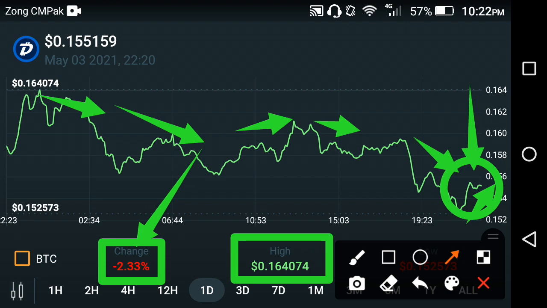Maybe it will reach 1 USD in the last half of this month. We can't say. It is cryptocurrency; cryptocurrencies can change your life in minutes. It depends on luck, but on the basis of technical analysis, my decision for all of you is to please hold your coin. In the last 1 day you are at a loss, but there is a lot of chance it will take a jump again today and give you a good amount of profit in the future.